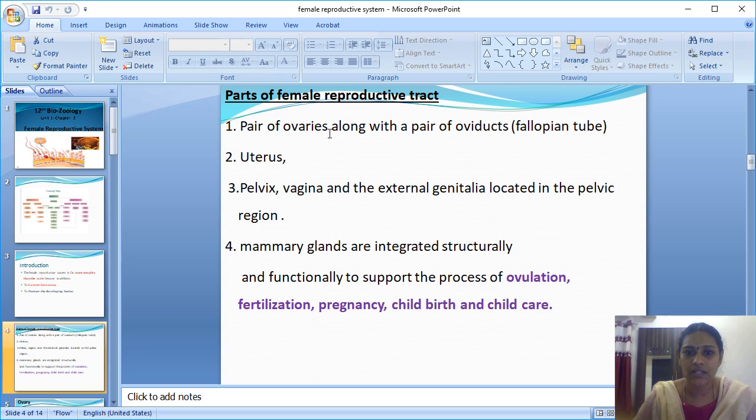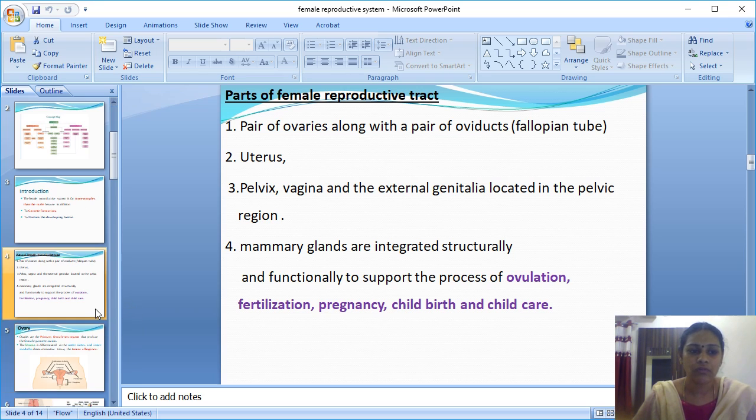The reproductive parts are a pair of ovaries along with a pair of fallopian tubes or oviducts, uterus, vagina, external genitalia with the labia majora and minora, and the mammary gland is internally integrated structurally and functionally, for ovulation, fertilization, pregnancy, childbirth and child care. Child care means lactating the baby, that is feeding the baby, which also links with the female reproductive part.